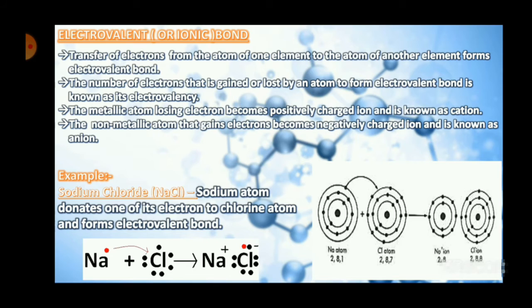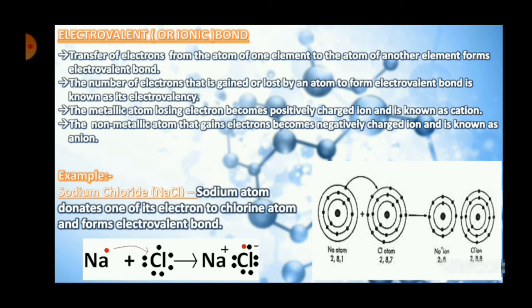That atom is becoming electrically negative. Why? Because the atom is gaining the electron. Okay, so it is becoming negative, and it is called an anion.